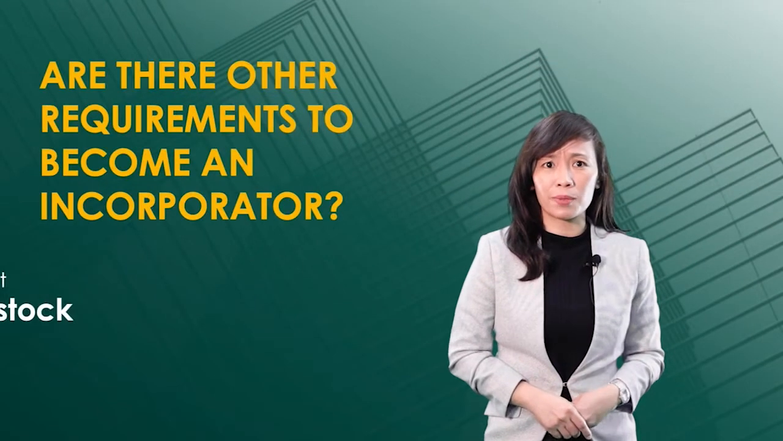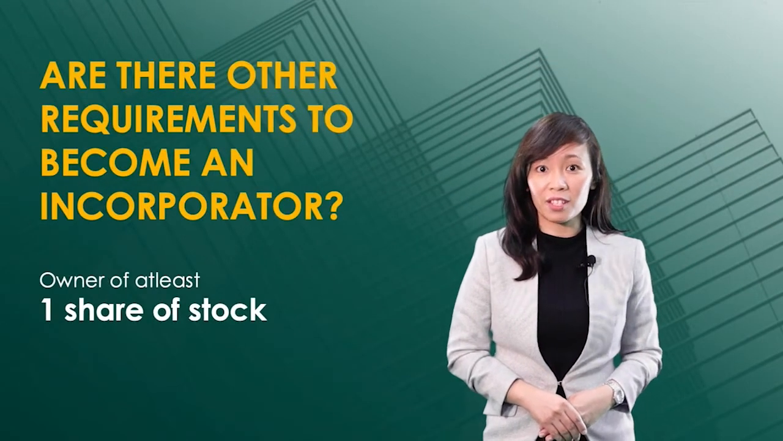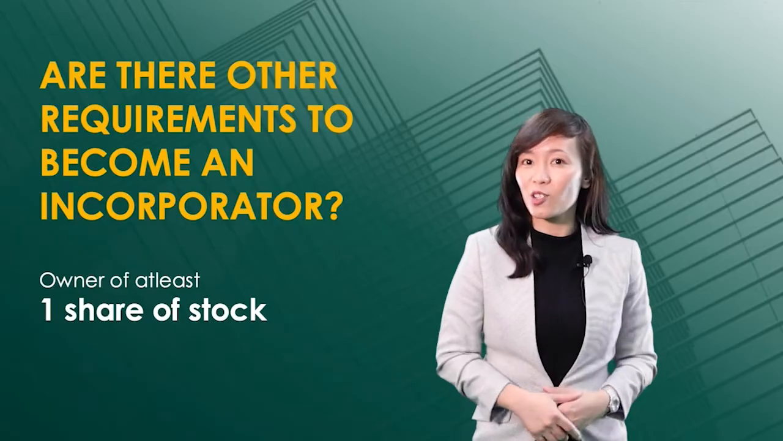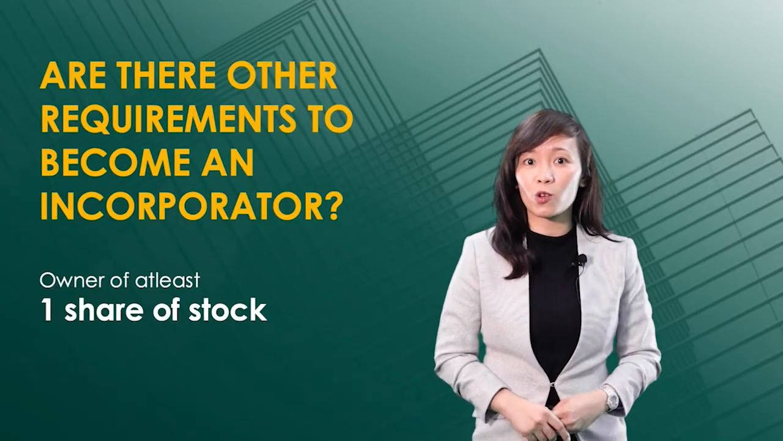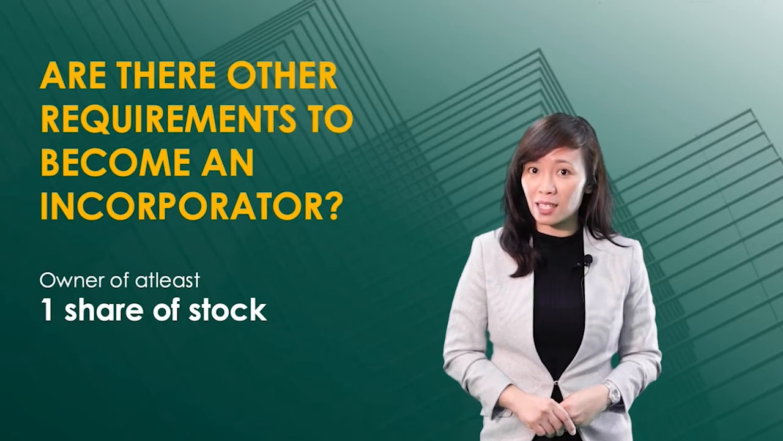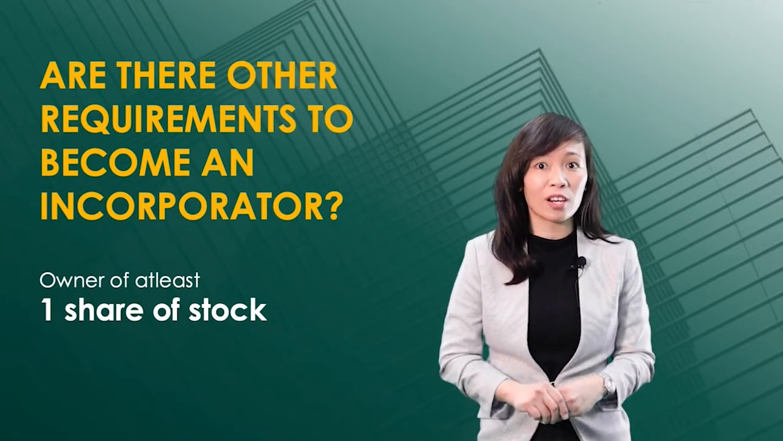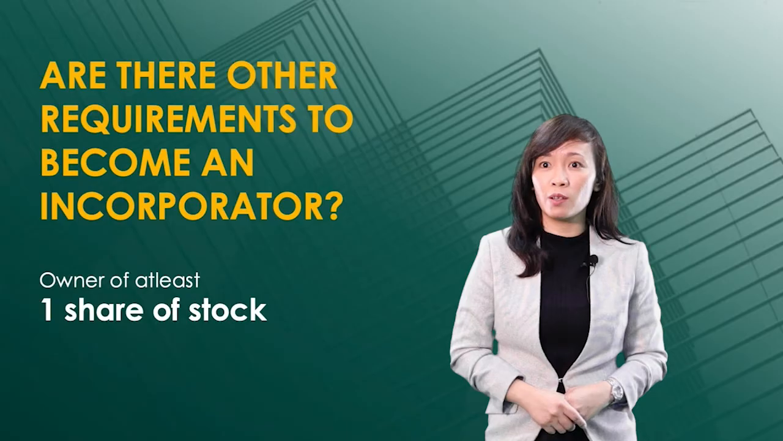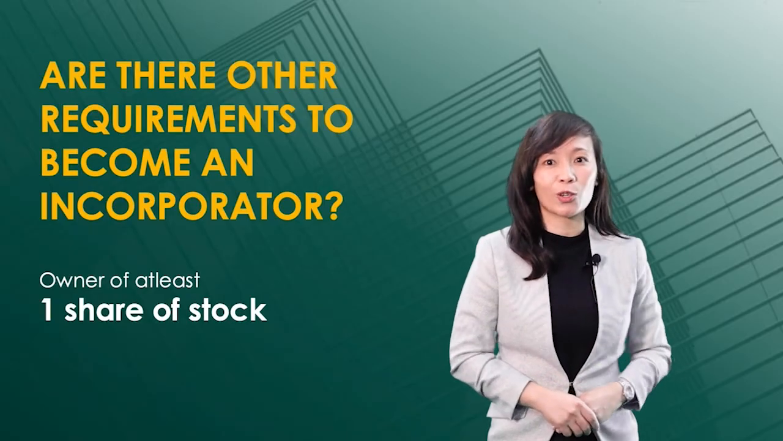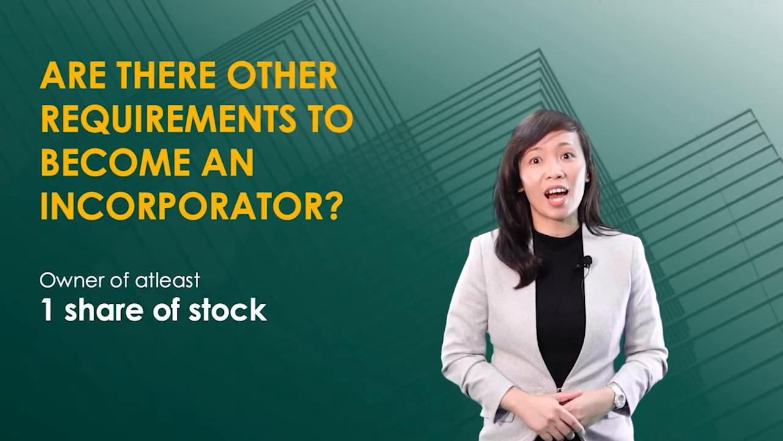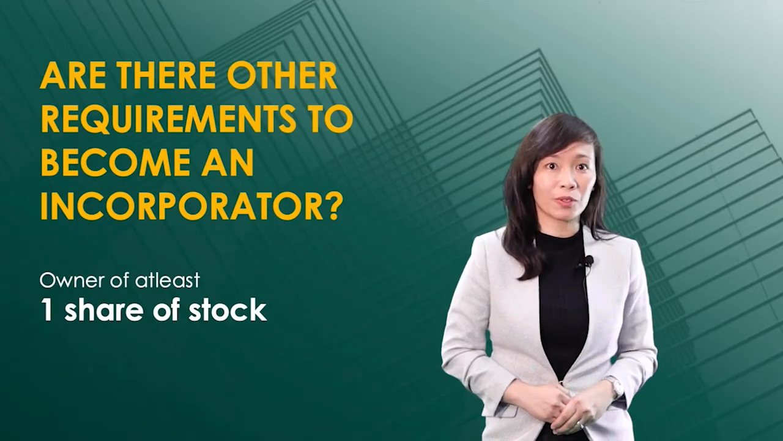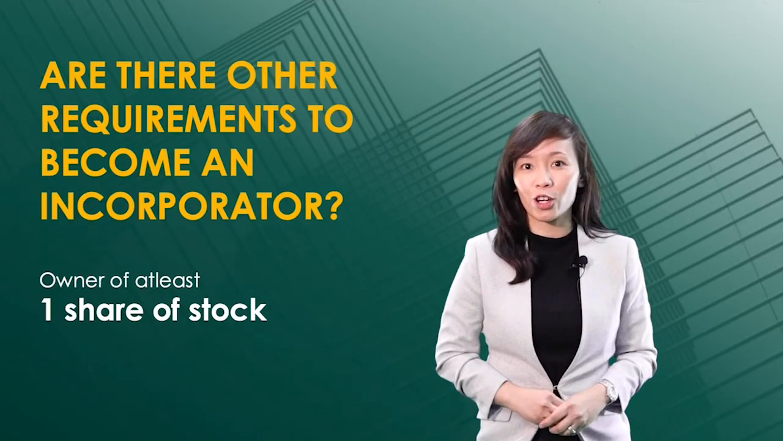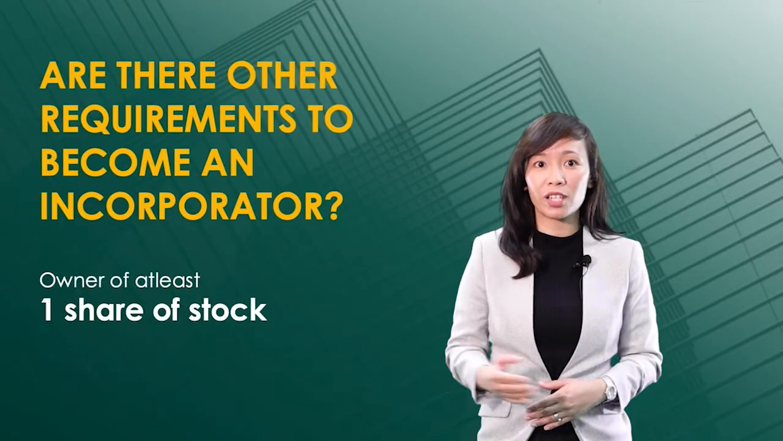Are there other requirements to become an incorporator? The answer is yes. An incorporator must be an owner of at least one share of stock in the corporation. That means that the incorporator must be a shareholder in the corporation. We will discuss shareholders in a short while. You know already how to form a corporation, that is, through the process of incorporation, as well as who can form it, that is, the incorporators.